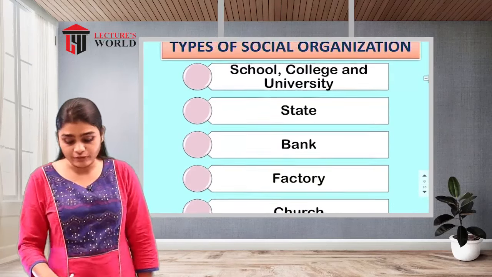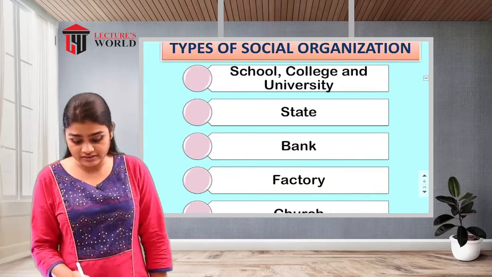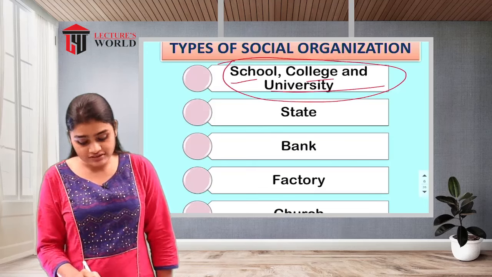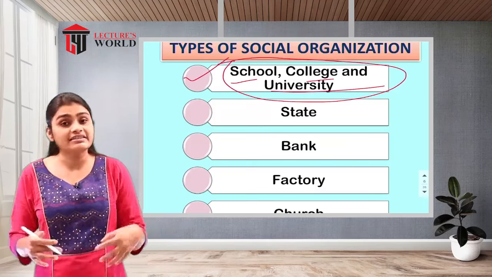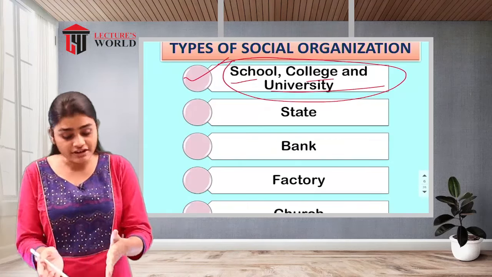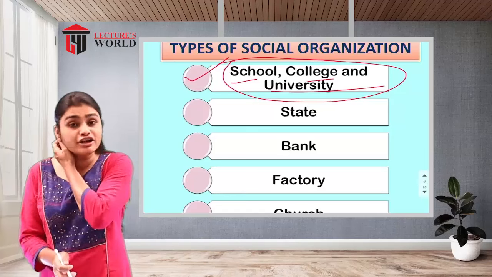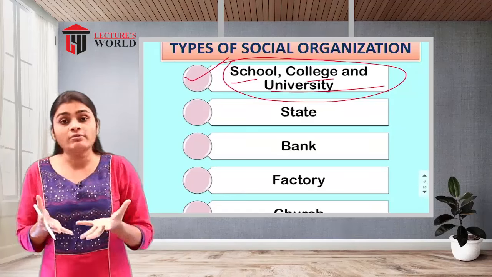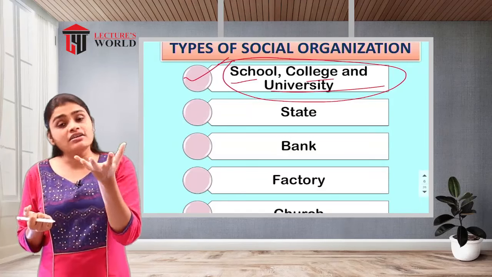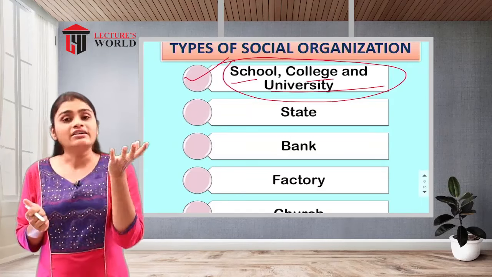The first type of social organization you can see is schools, colleges and universities. These are considered your educational organization. These different parts, or different groups, are forming a whole, one system or one association, or one organization.